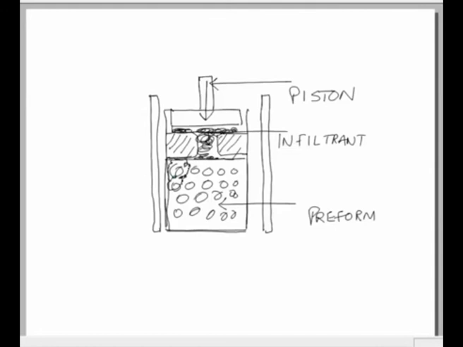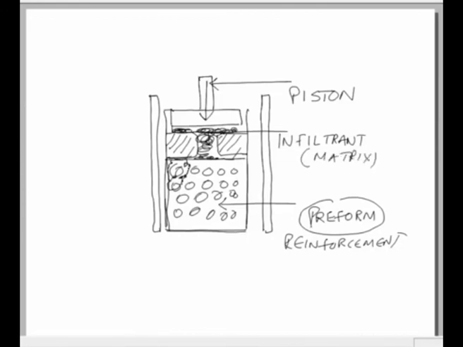So basically in all the processes that we are using for making polymer composites or ceramic composites or any form of a composite material, our major aim is to combine the reinforcement and the matrix together. So here the reinforcement is in the form of a preform which is kept on your screen, and the matrix is the infiltrant.